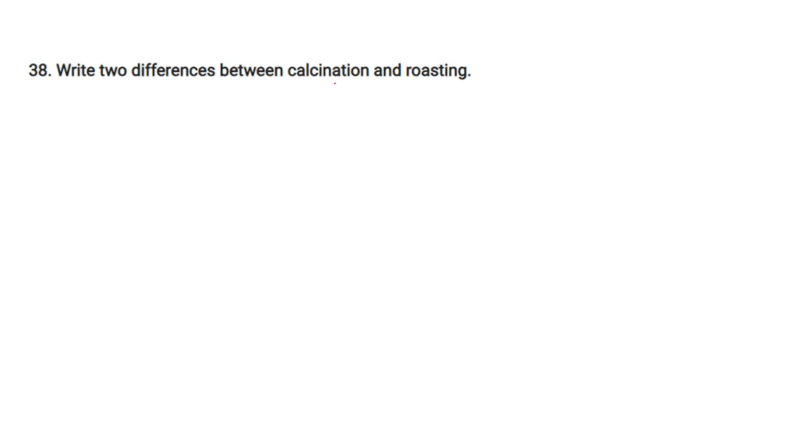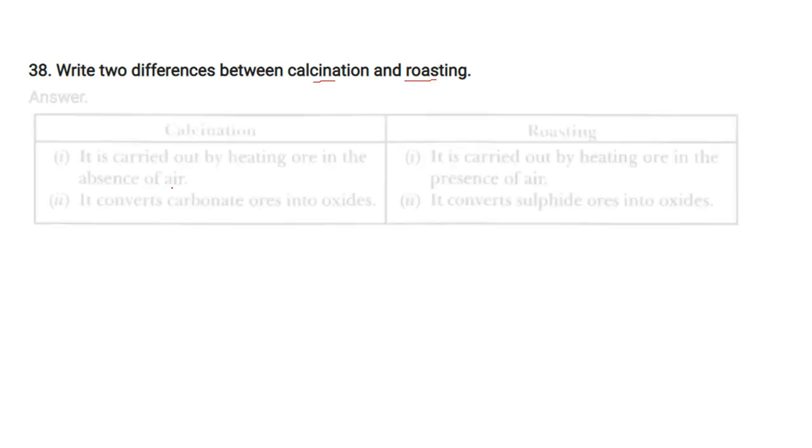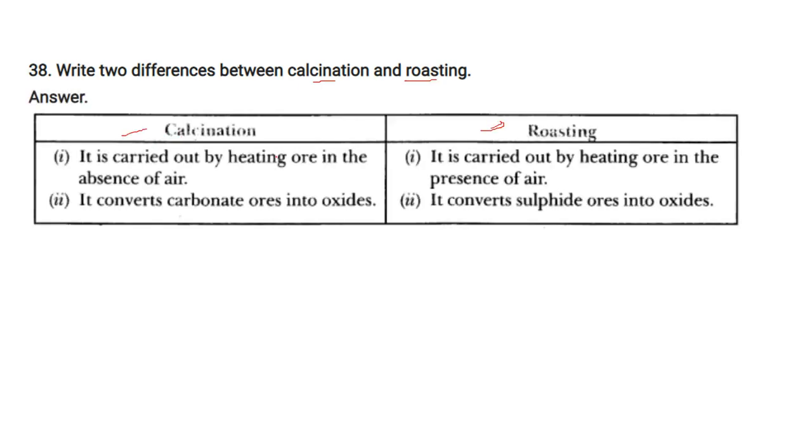Write two differences between calcination and roasting. Calcination is carried out by heating ore in the absence of air, while roasting is carried out by heating ore in the presence of air. Calcination converts carbonate ore into oxide. Roasting converts sulfide ores into oxides.